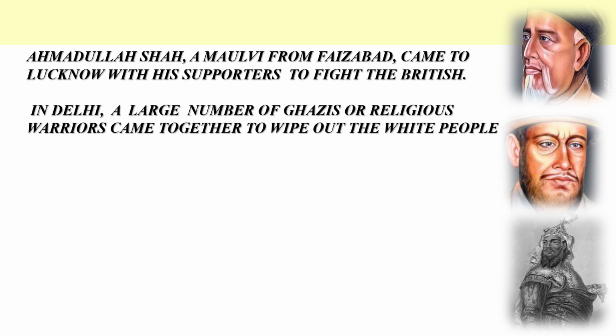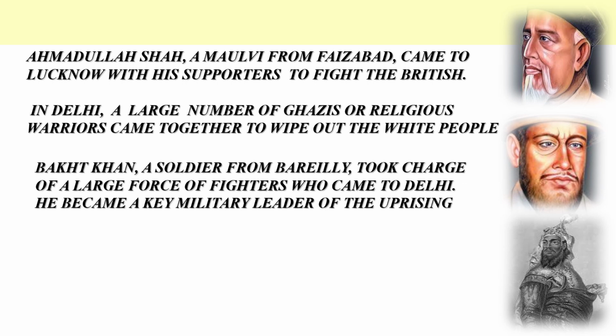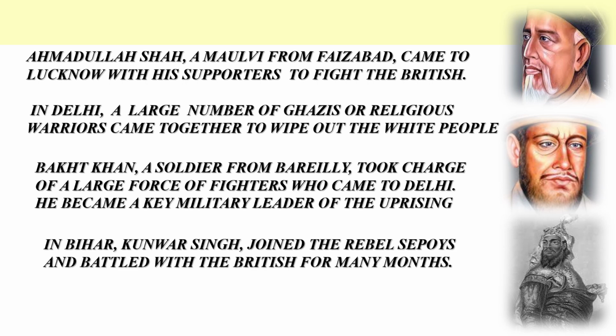In Delhi, a large number of Ghazis or religious warriors came together to wipe out the white people. Bhakt Khan, a soldier from Bareilly, took charge of a large force of fighters who came to Delhi. He became a key military leader of the uprising, and in Bihar, Kunwar Singh joined the rebel sepoys and battled with the British for many months. Leaders and fighters from across the land joined the fight.